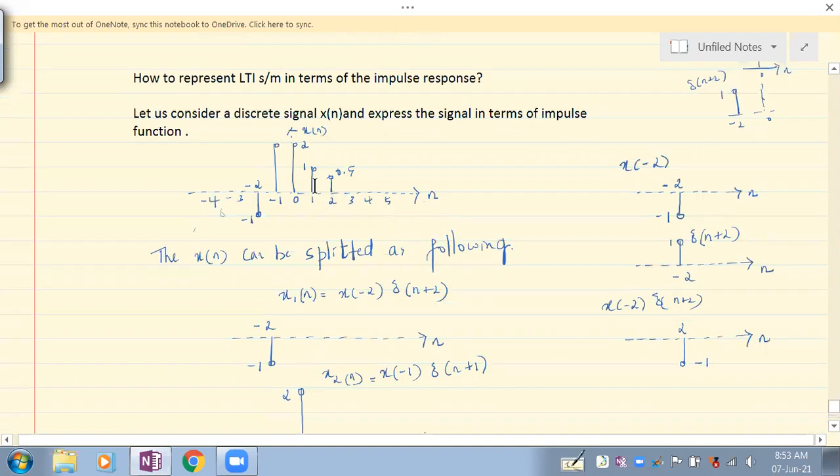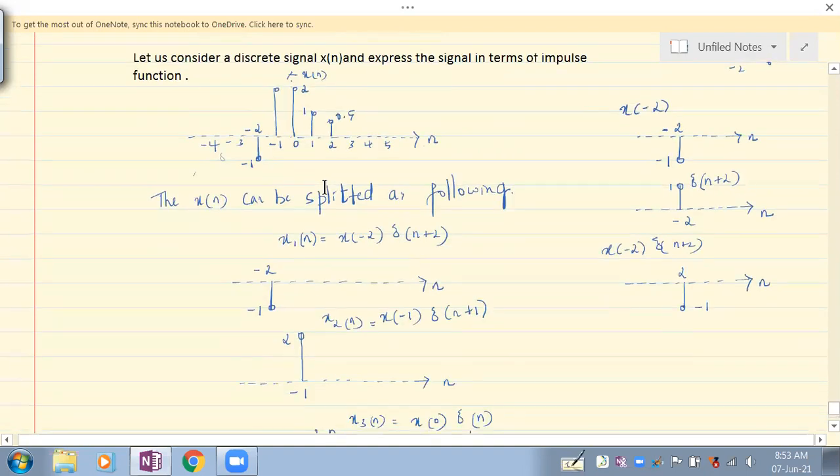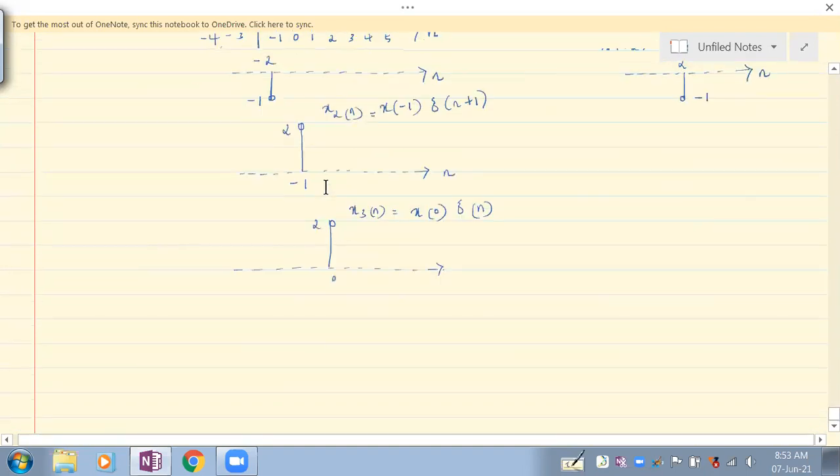Similarly, give me the samples at 1 and 2 separately. So this is the sample at 1, and it is 1 at n equal to 1. Let me call this x4 of n. And this is x of 1 into delta of n minus 1.